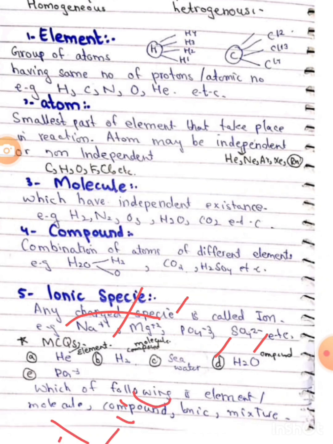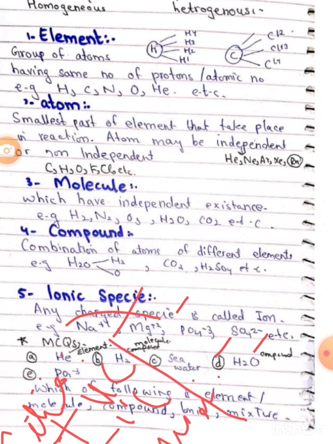ion. Positive charge is called a cation, and negative charge is called an anion. Both types are called ions. Ionic species contain either positive or negative charges.